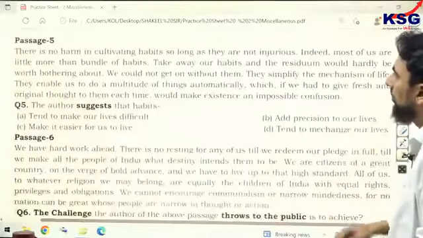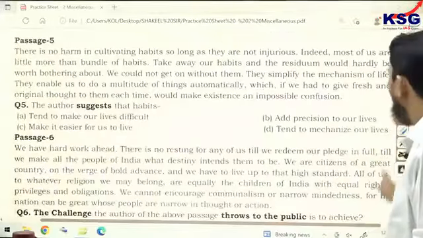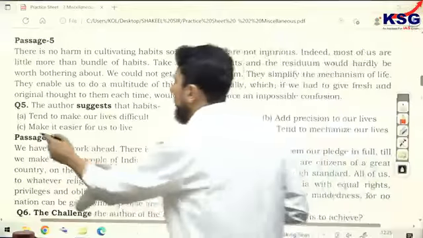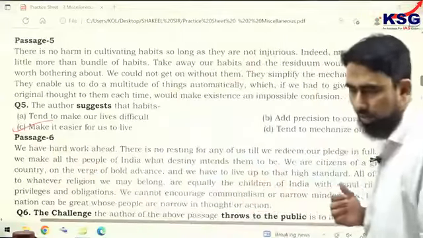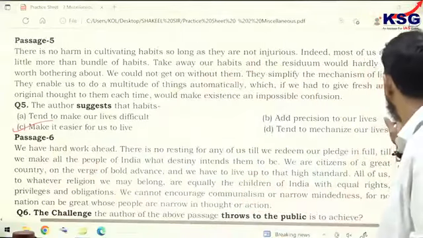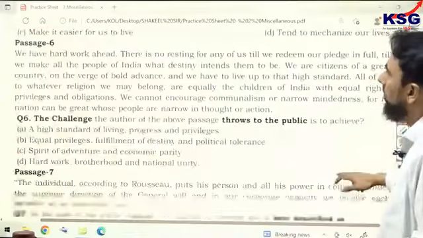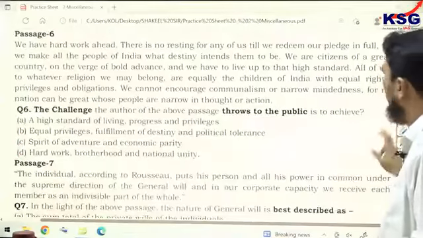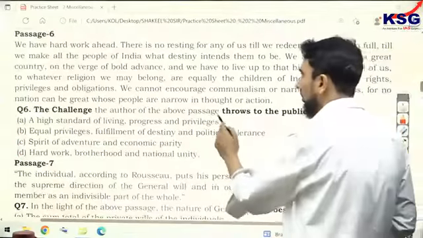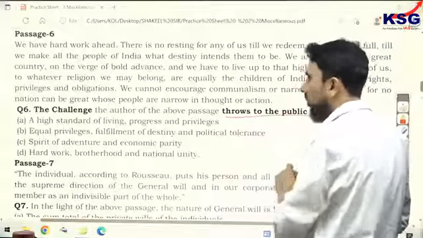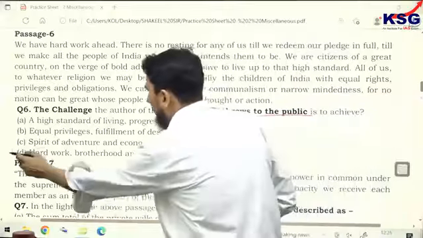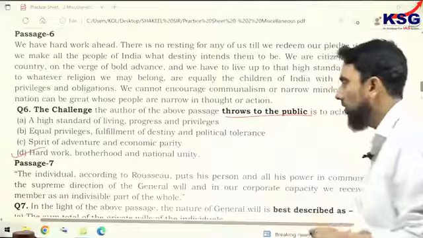Passage 5 talks about habits, and it should be option C. Passage 5, option C. Passage 6, the challenge the author of the passage throws to the public is to achieve option D, hard work, brotherhood and national unity.